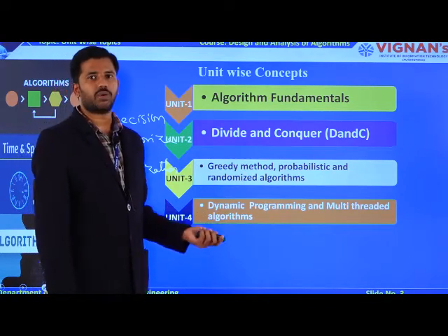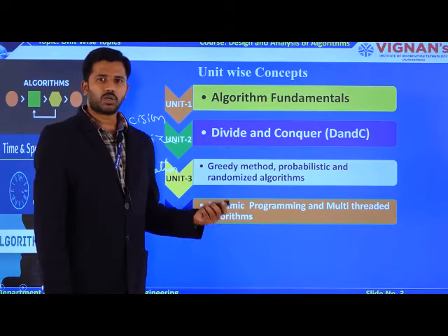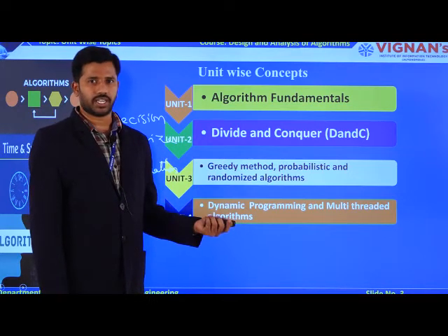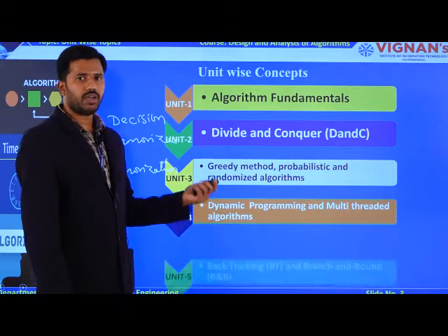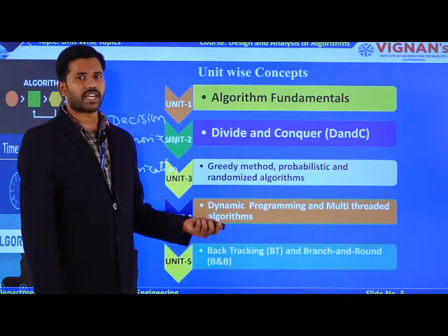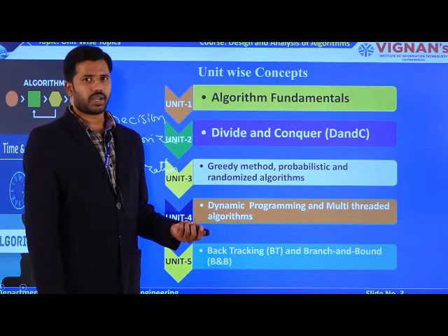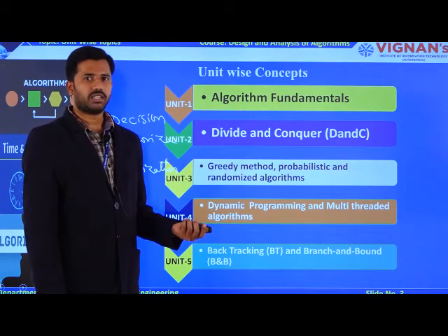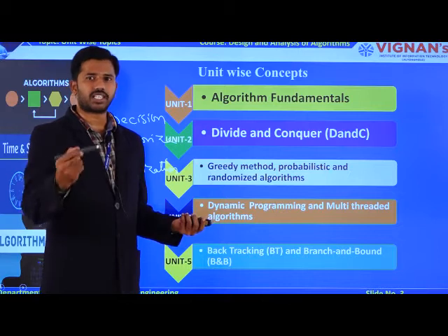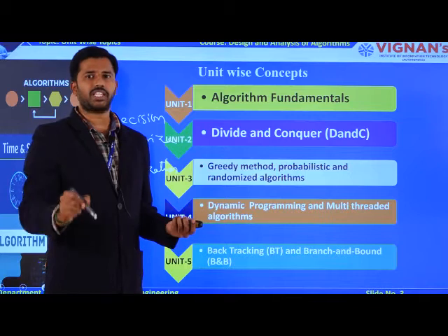That's why this is very, very important. Dynamic programming is everywhere. Why? Because to solve a particular problem, every algorithm requires decision capability as well as memorization capability, right? And coming to unit number 5, you are going to have backtracking as well as branch and bound. You are aware of backtracking, right? What is the best example for backtracking? Hamilton cycle. What is the main theme of Hamilton cycle? You are verifying all the possibilities. If one of the possibilities does not generate the solution, you immediately go back and choose the next possibility. That is the main theme of backtracking.